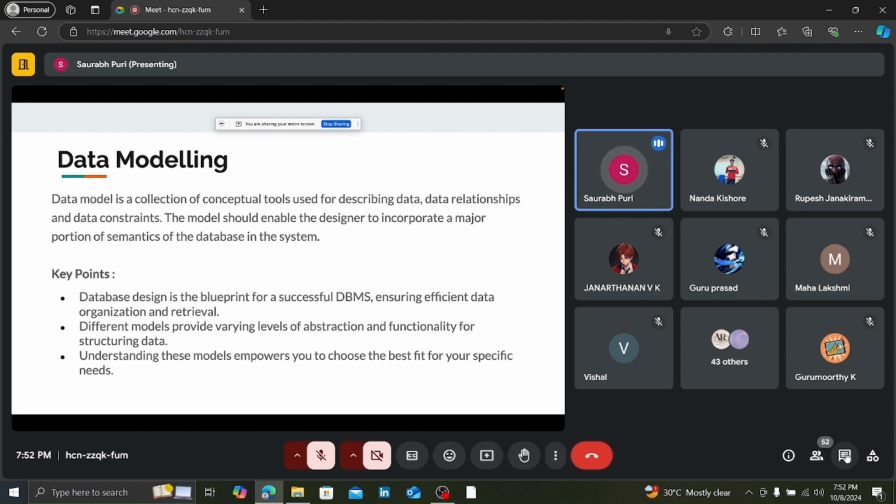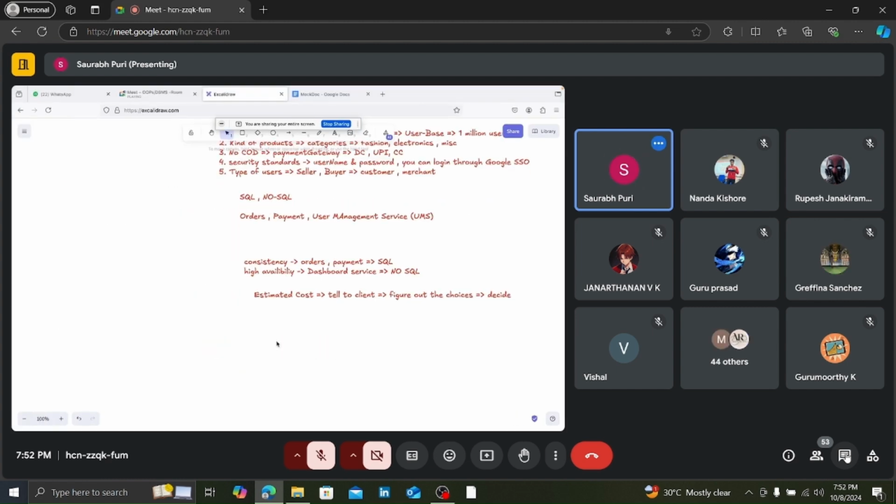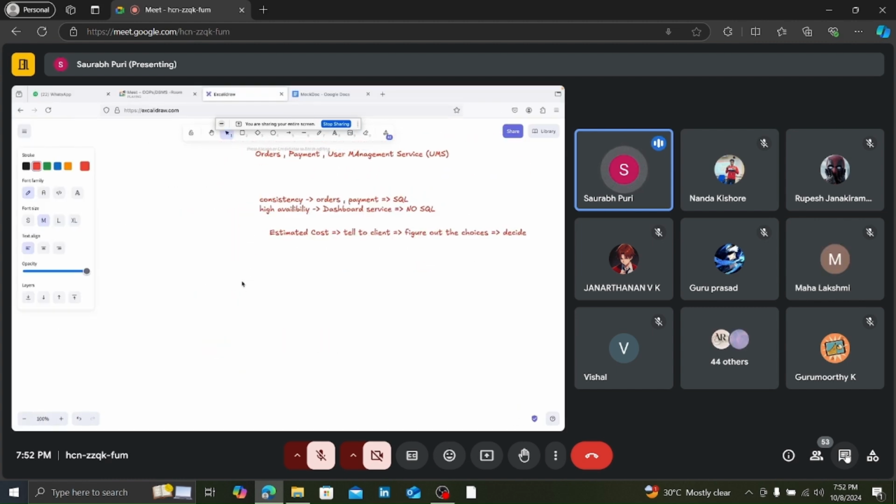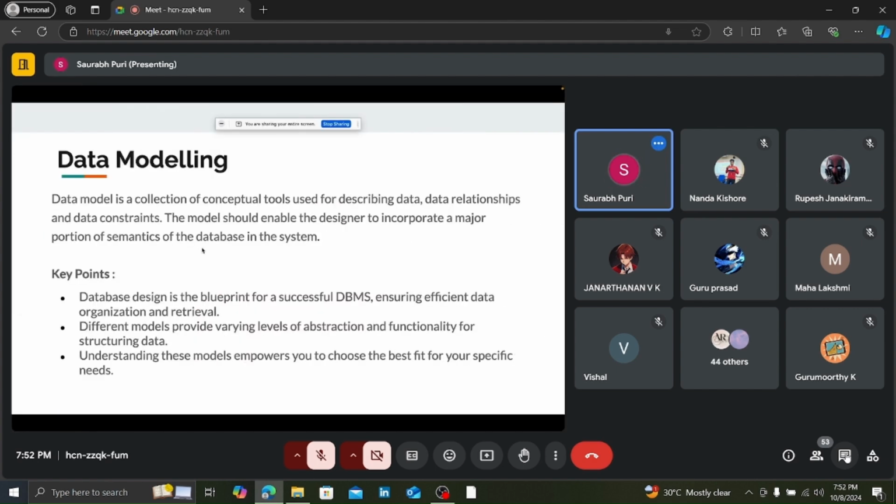Now then comes the database modeling, right? When we talk about database modeling, it is a set of conceptual tools for data relationships. Now let's say when you model the data, I am having a customer table, then you will be defining some tables: the customer table, and I will be having an order table, I will be having a payment table, right? These kinds of tables I will be having, a merchant table and many more, right? Now you will be defining some data relationships and data constraints.